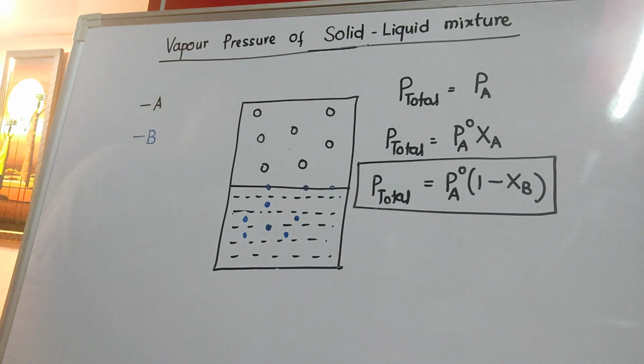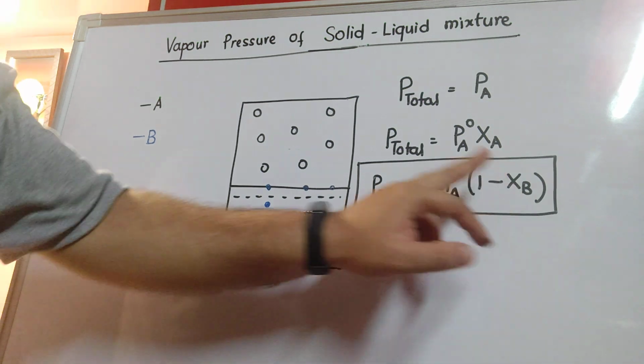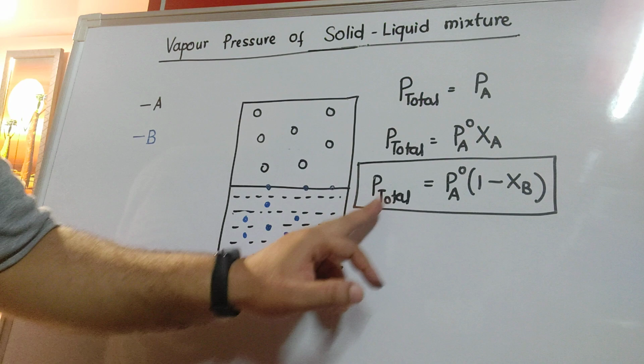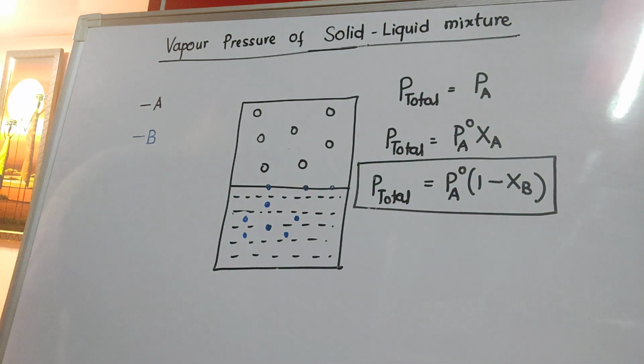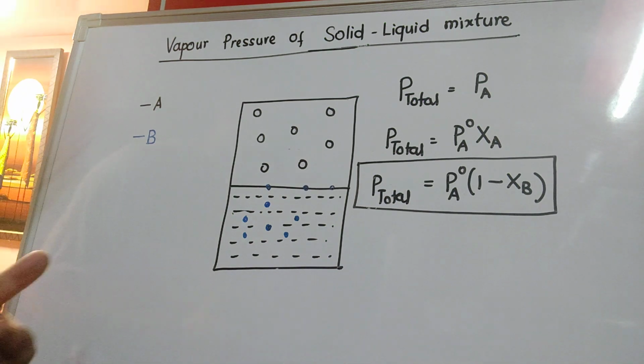As a result, what will happen? Higher the mole fraction of the non-volatile component, the overall pressure will keep on decreasing, because it is creating a negative impact on the value of PA. So when you have a liquid-liquid mixture, both of them are volatile, both have some contribution, and that is why P total is equal to PA plus PB.